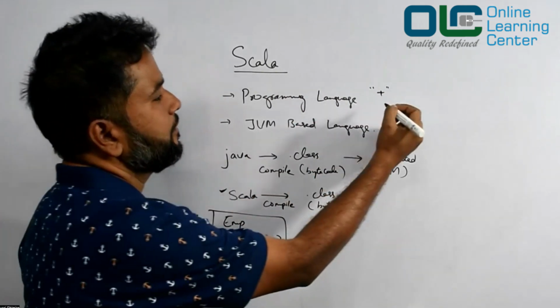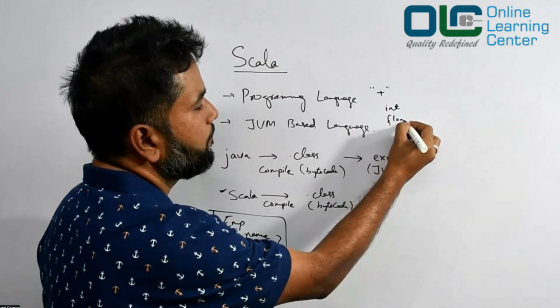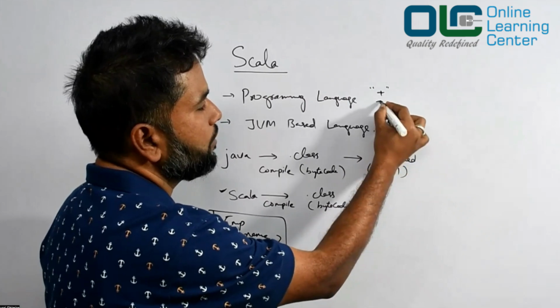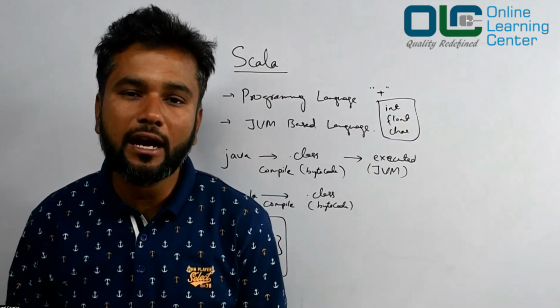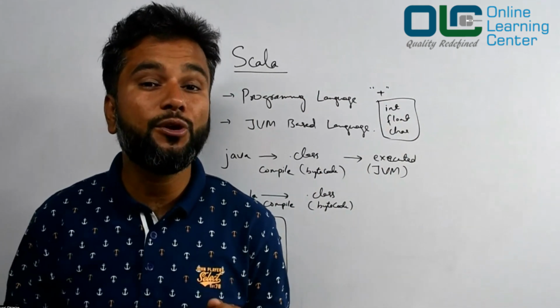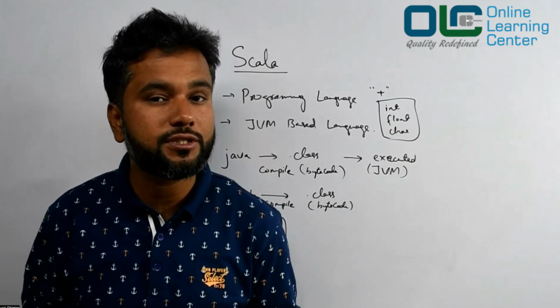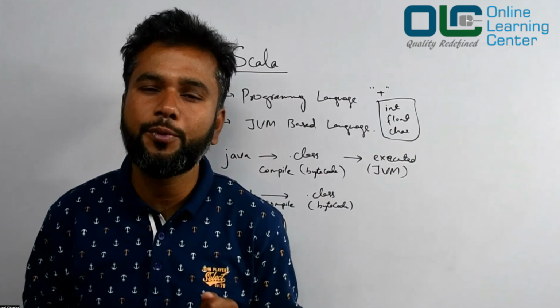You have primitive data types like int, float, char, and so on. These data types are not classes and objects. Because of that, Java is not a pure object-oriented programming language. It's object-oriented, of course, but not pure.